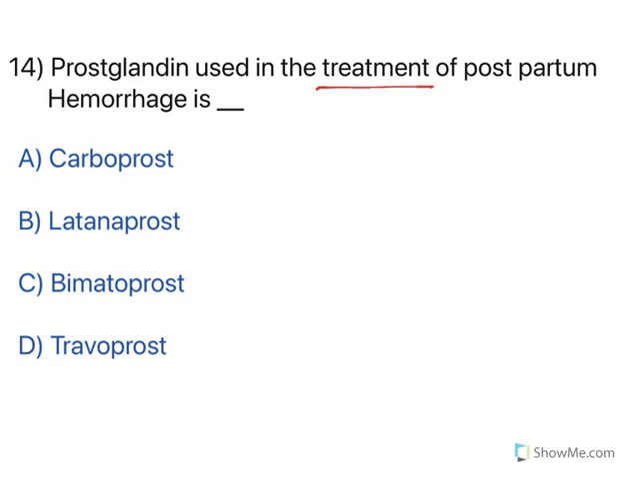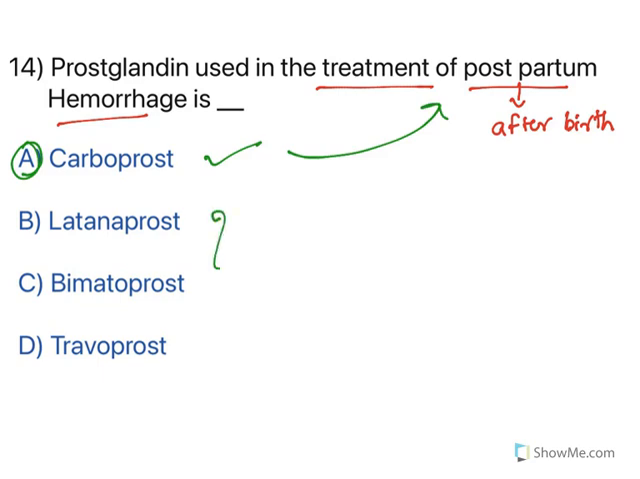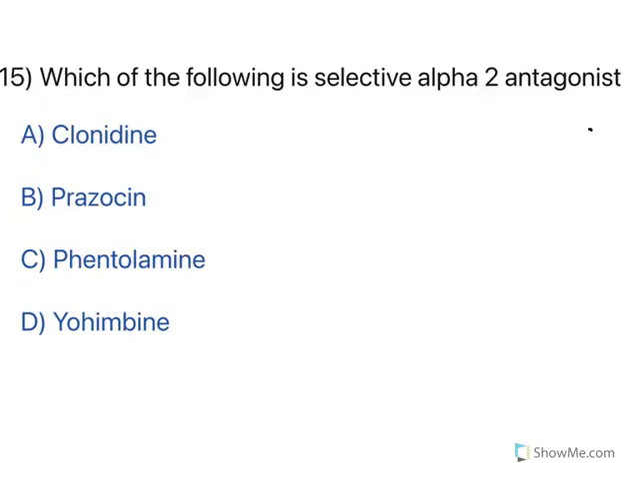Prostaglandin used in the treatment of postpartum hemorrhage. Postpartum means after birth. See, women after giving birth, they will have hemorrhage, a bleeding problem is there. That is treated by carboprost. See, all of them are prostaglandin analogs, but carboprost is the choice of drug to treat postpartum hemorrhage. Whereas the rest of all drugs are used to treat glaucoma. All of them are prostaglandin analogs, but the selective drug is carboprost. Moving to the next one.